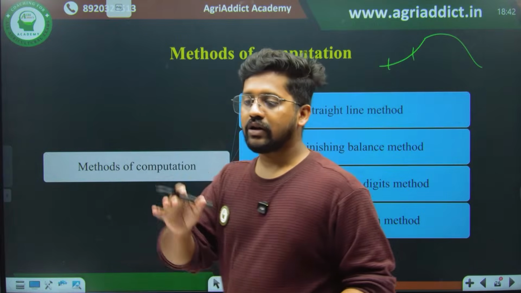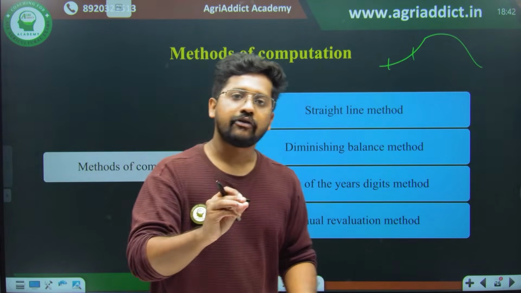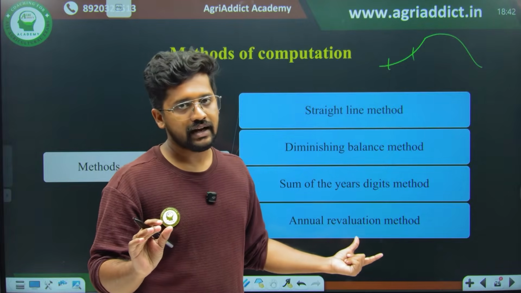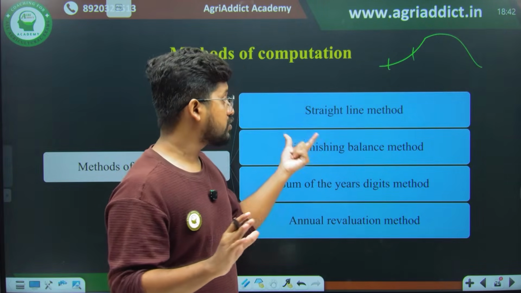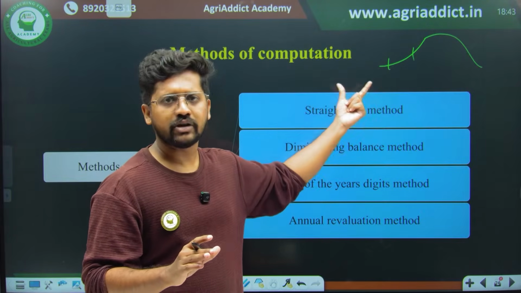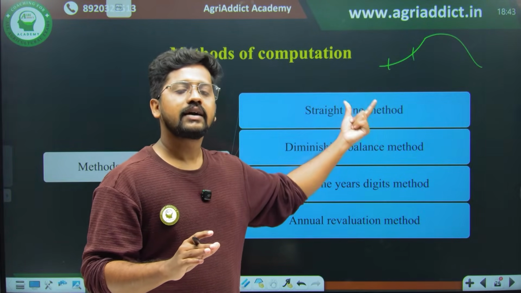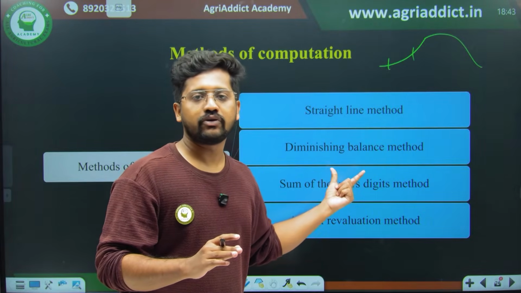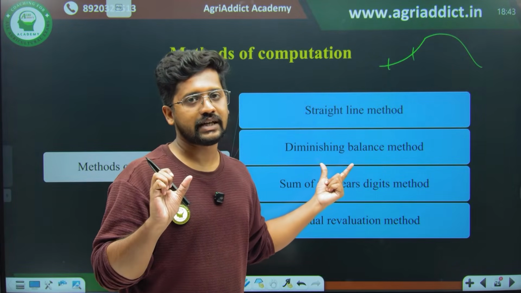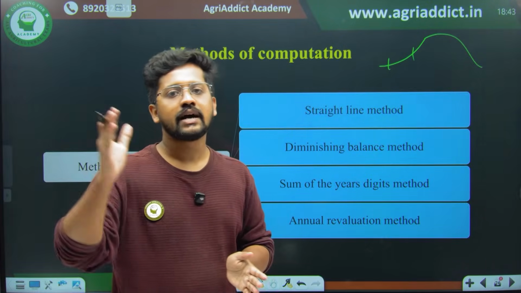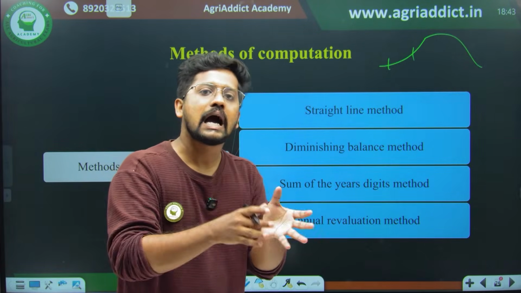As of now, no questions were asked from the mathematical part of these areas, so we are expecting that it will not be asked in the examination. Even if they are asked, they'll be just using the straight line method. You can refer to the Subbareddy textbook, it will be very easy. It's none other than original cost minus junk value divided by the total useful life in years, which gives you the rate of depreciation, and the actual value multiplied by the rate of depreciation gives the amount of depreciation that happened in a particular year.